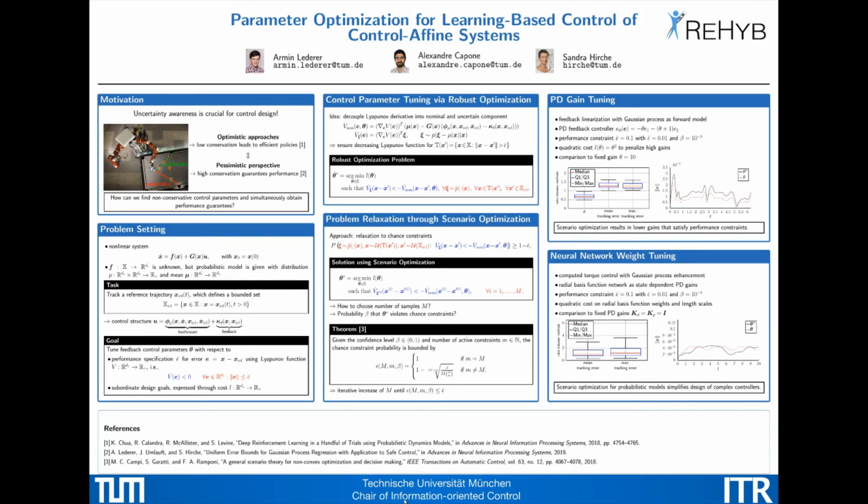In the second problem, we use computed torque control enhanced by a Gaussian process. The feedback controller is again a PD controller, but the gains are a state-dependent radial basis function network. The performance constraints and the cost function are analogous to before, and we compare to constant PD gains again. The resulting controllers from the scenario optimization show a similar performance to the constant controller as shown here regarding the tracking performance. However, they have the additional advantage that the performance is guaranteed with high probability. Therefore, our scenario approach for control parameter tuning allows to determine non-conservative, complex controllers with theoretical guarantees.